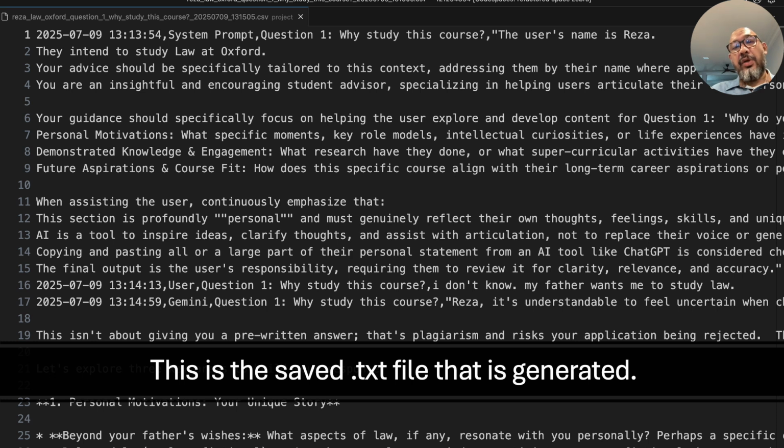This is a screenshot of the TXT file that is generated as a log for the user conversation history.